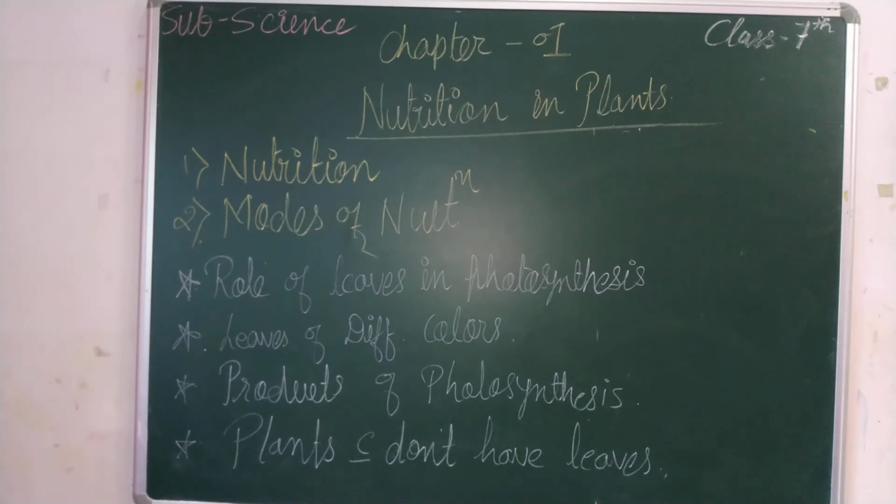The food stored in different parts of the plants is eaten by the animals and humans. Now the food stored in different parts of plant, human beings and animals are eating those things, right? So we are getting our nutrition from the plants itself. Hence all the animals and human beings directly or indirectly depend upon the plants for their food.